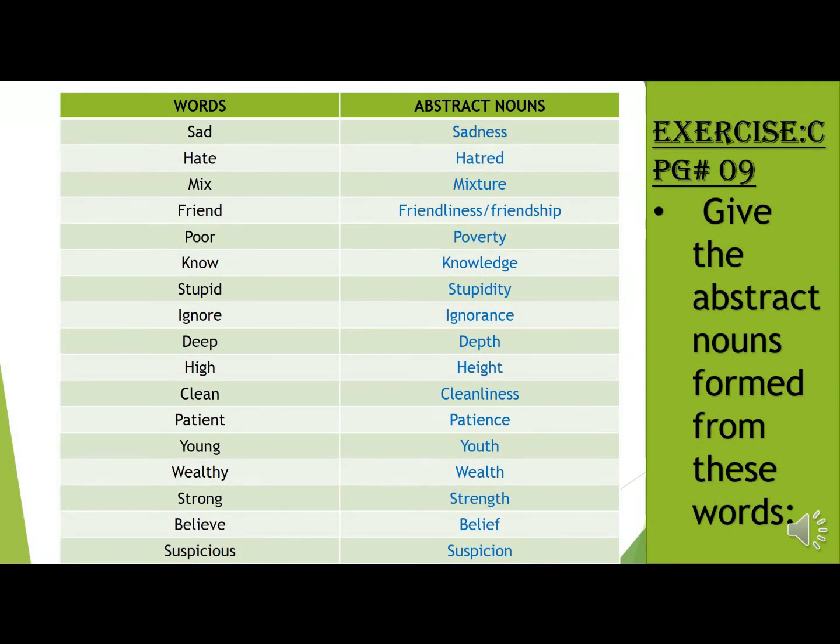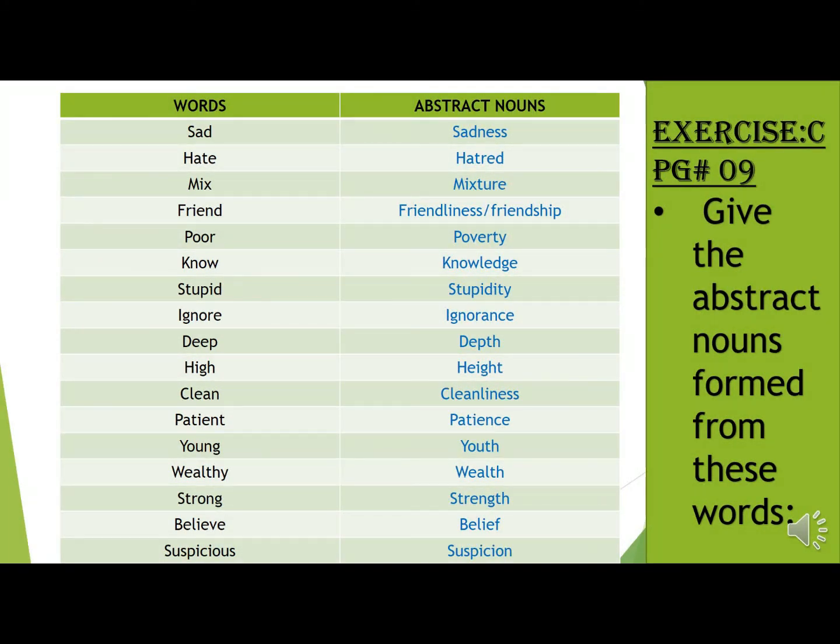It's not a solid object, but any idea is an abstract noun. For example, truth, danger, anger, fear, beauty, etc. Notice that these nouns express ideas, concepts and qualities that cannot be seen or experienced. We can't see, hear, touch, taste or smell these concepts.